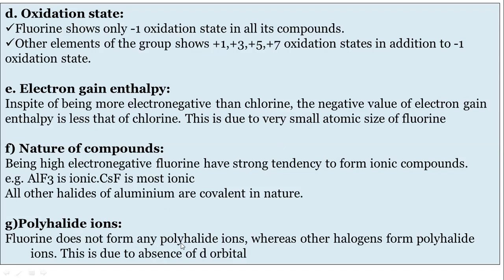Then the last part of the difference is polyhalide ions. Fluorine does not form polyhalide ions because of the absence of d orbitals. As fluorine does not have d orbitals, it does not form polyhalide ions, and other elements of these groups can form polyhalide ions because they have d orbitals. This was explained yesterday, and this is a quick revision.